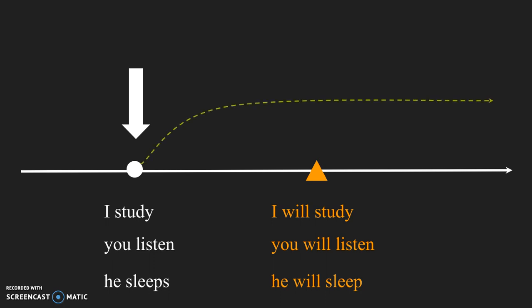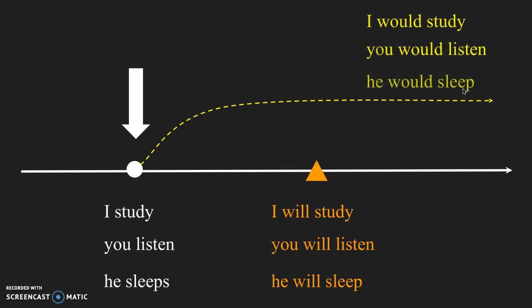The conditional is all about possibilities and probabilities, things that could, might, or should happen but are not definite. For this reason, we don't show this tense directly on the timeline, but rather as an alternate possibility, an alternate reality almost. So some examples of this tense in English are I would study, you would listen, he would sleep.